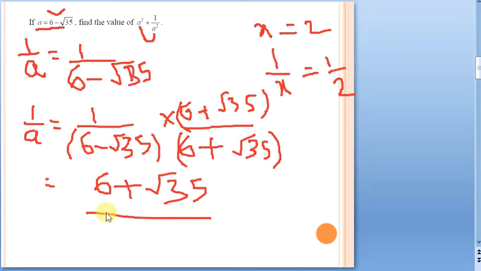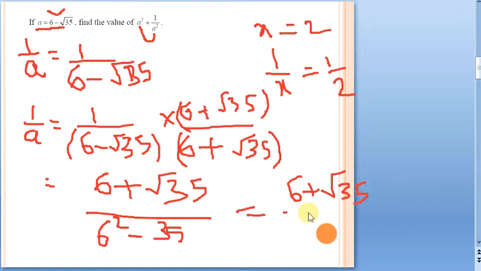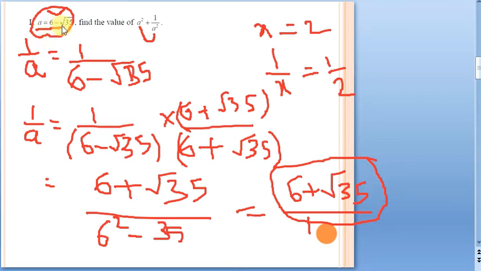So what is a here? 6 square. So 6 square minus, what is b here? It is root 35. What is root 35 square? Root 35 into root 35 will be 35. So I am writing it directly as 35. Now in the numerator we have 6 plus root 35, and in the denominator, 6 square is 36 minus 35, which is 1. So 1 by a comes to be 6 plus root 35, and a value is given to us as 6 minus root 35. So we have the a value as well as the 1 by a value.